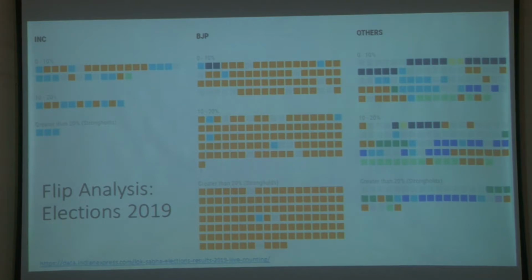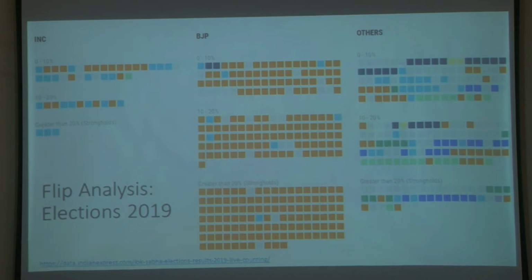So in a way, the proportion of squares which have come to the BJP from others is much more than the proportion of squares which have actually gone out. You can see that. And therefore you can also draw a conclusion that the number of seats that the BJP gained this year in the elections is much more than what it has actually lost. Okay. So this is something called flip analysis.